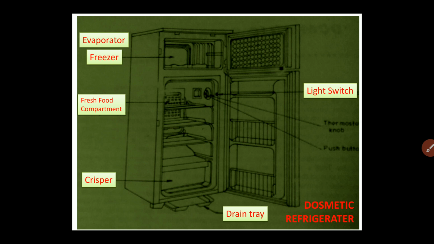Now there are so many features in the domestic refrigerator which improve customer satisfaction, and not only satisfaction, the customer will be delighted due to all these features.